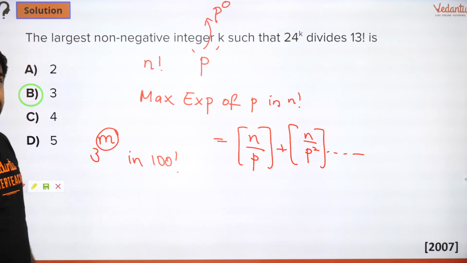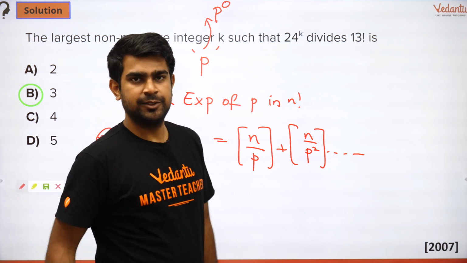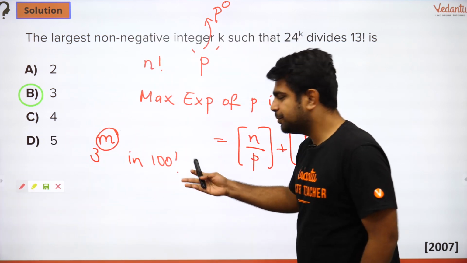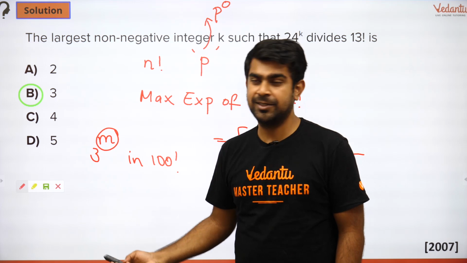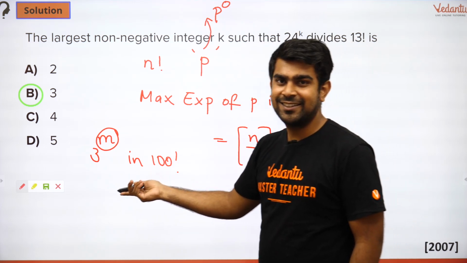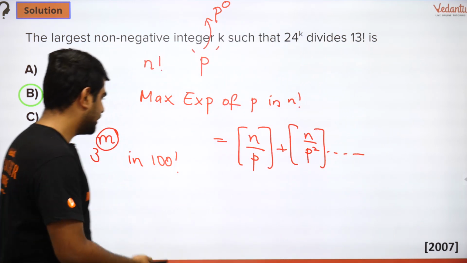Okay, some of you might even remember the answer. It's very frequent. If you are preparing for JEE, you must have come across this question a lot of times. So the answer is around 48, right? So how do we get that? Let's have a look at it. How do we do this?